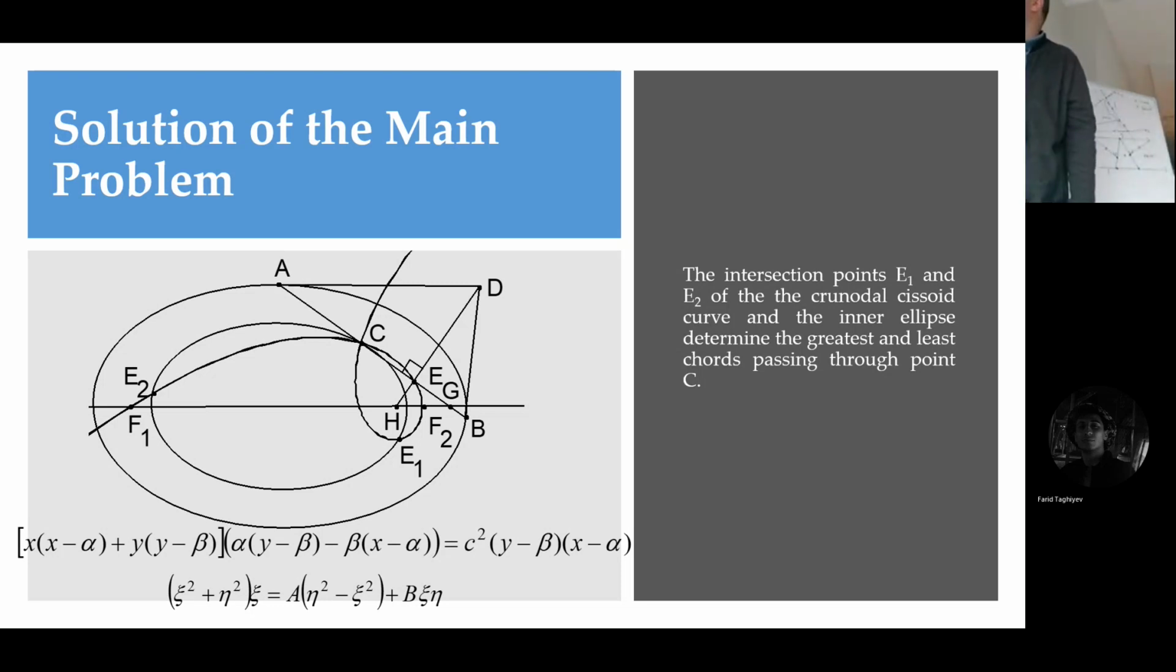I found the equation of this. I found an equation of it, which we can, using some affine transformation, reduce to this, and it is known that this is indeed the equation of the cronodal cissoid. So it is known in the literature as the equation of the cronodal cissoid. This solves our problem about the extremal chord of the ellipse.